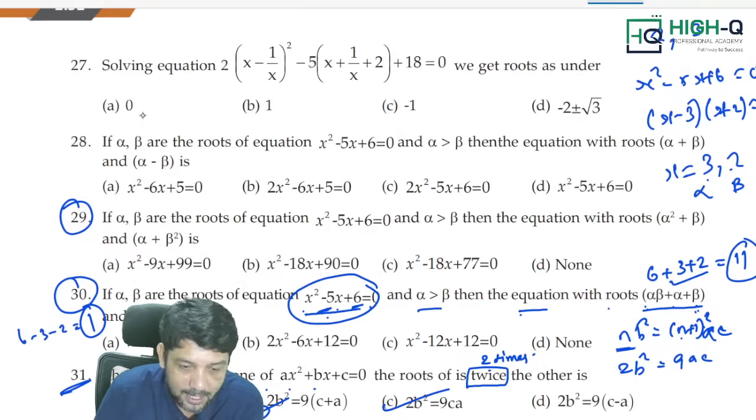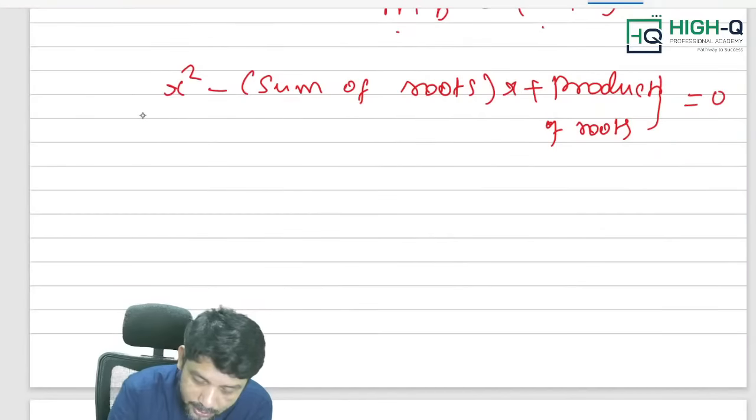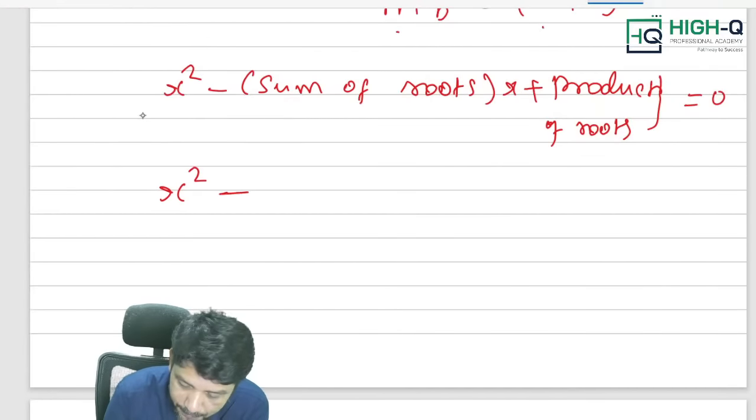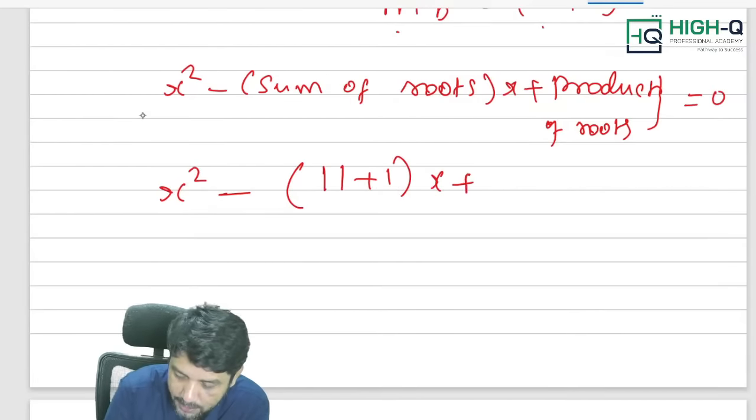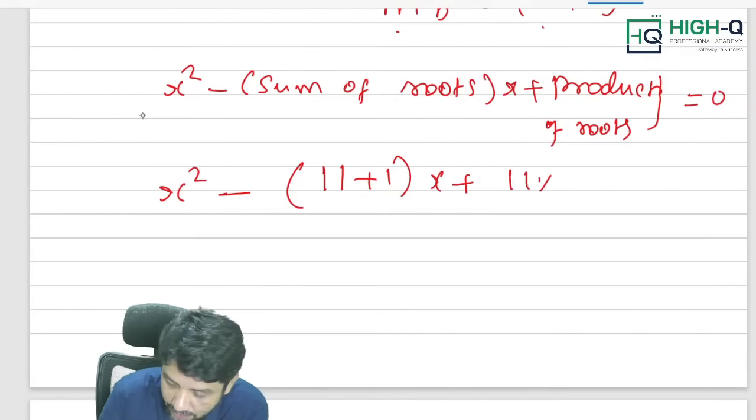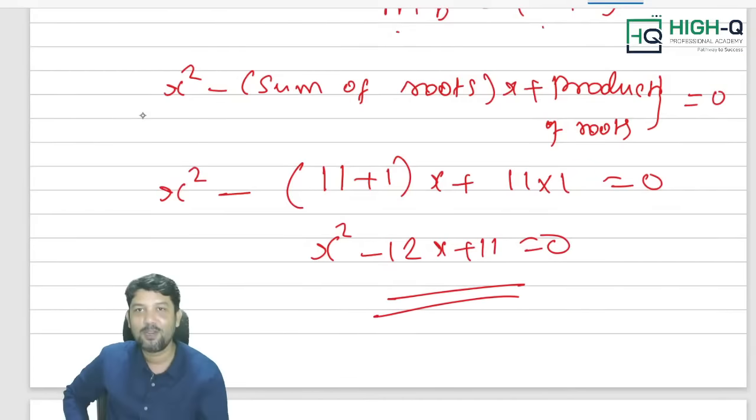What is it, my dear? 11 and 1. Now look at this. They ask you to find out the quadratic equation. According to our rule, what is it? Sir, x square minus sum of roots. The two numbers are 11 and 1. So 11 plus 1 into x. Product of roots, 11 into 1 is equal to 0. Is it x square minus 12x plus 11 equal to 0, my dear?